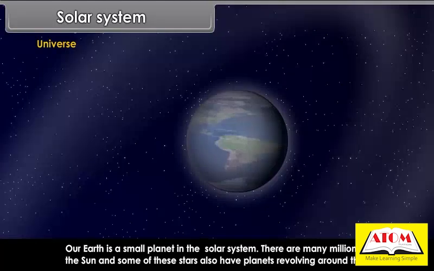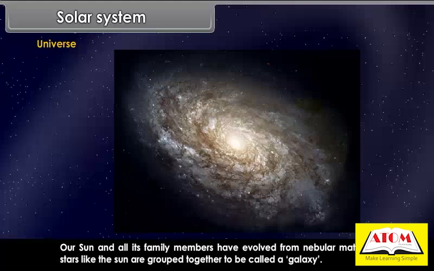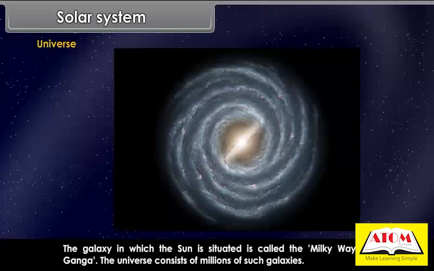There are many millions of stars like the sun, and some of these stars also have planets revolving around them. A cloud of gas and dust between two stars is called a nebula. Our sun and all its family members have evolved from nebular matter. Millions of stars like the sun are grouped together to be called a galaxy. The galaxy in which the sun is situated is called the Milky Way or Akash Ganga. The universe consists of millions of such galaxies.